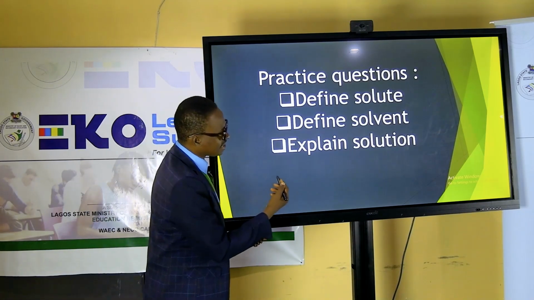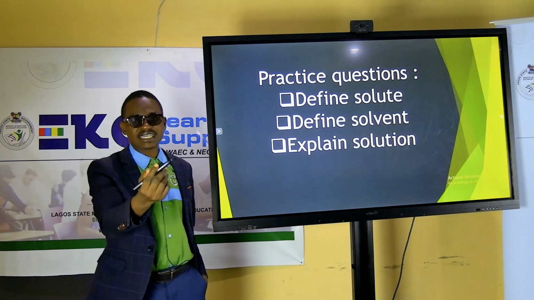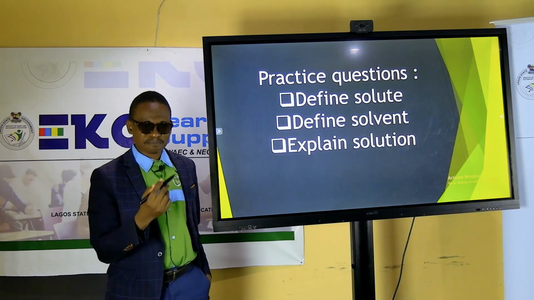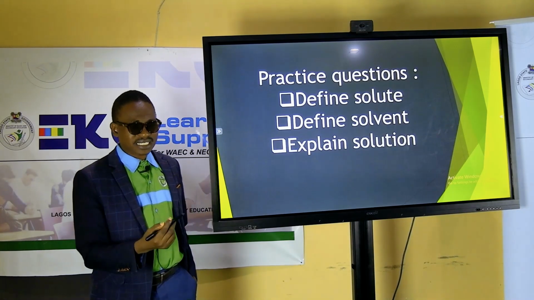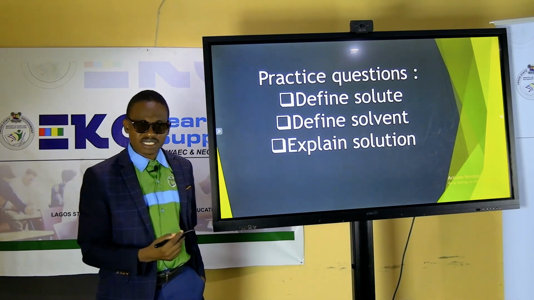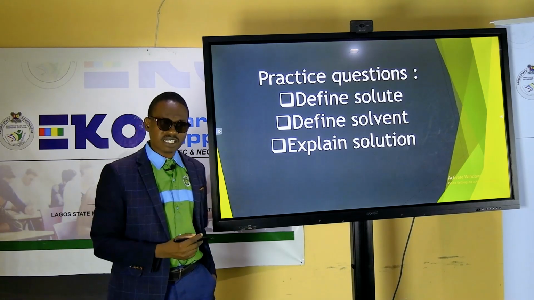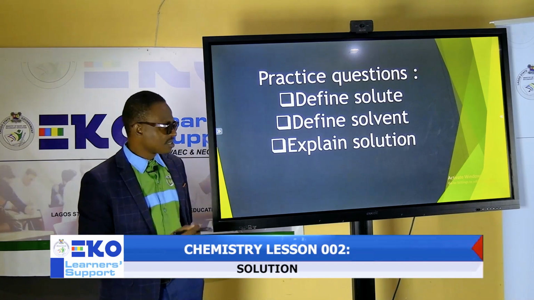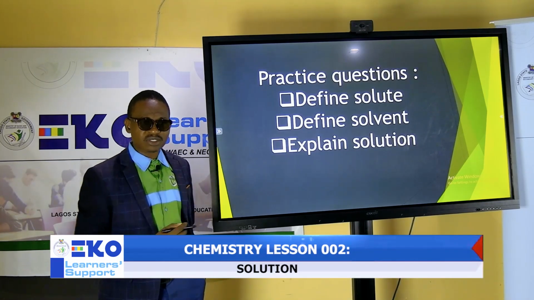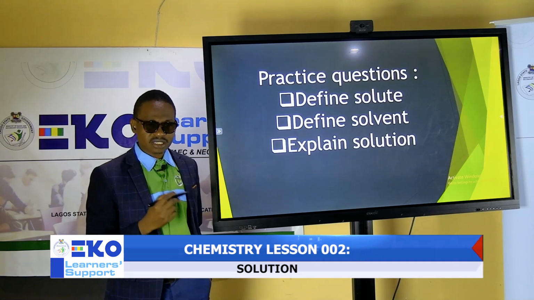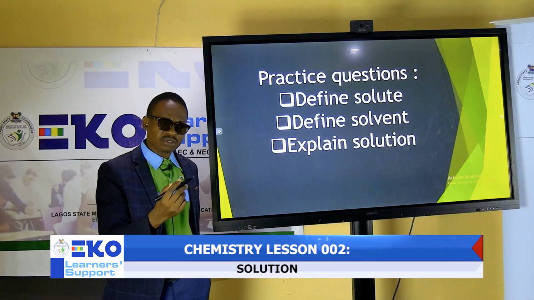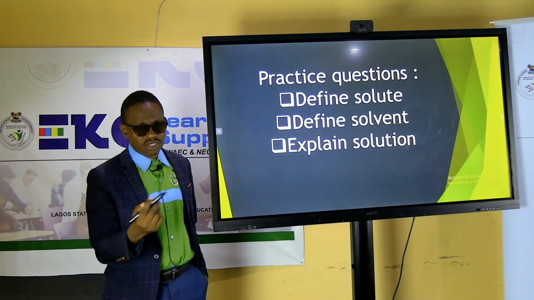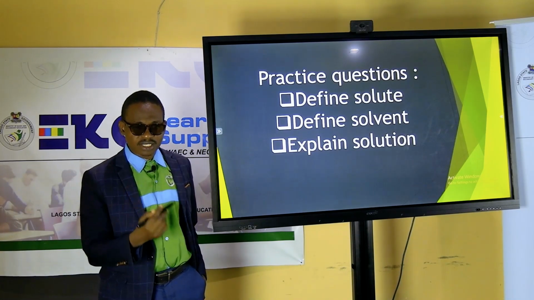Then explain the word solution. Yes, I think at this point, you'll be able to tell your friends that basically solution could be in form of solid. Yes, it could be in form of liquid. And also, it can be in form of what we call gas. And the component of this solution could be solid, as in case may be for solute, and it can also be what? Solid, as the case may be for solvents. Yes, I hope you've gotten something.